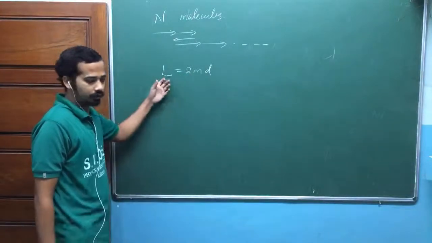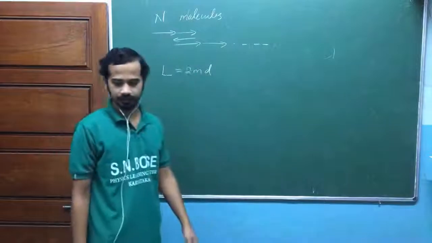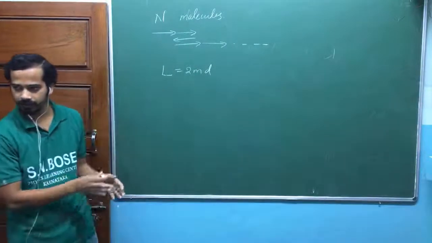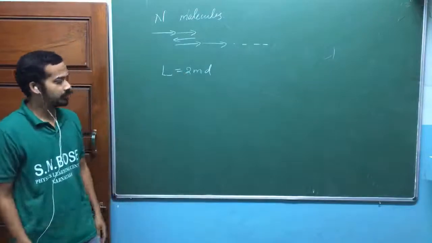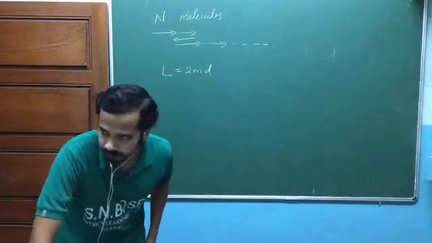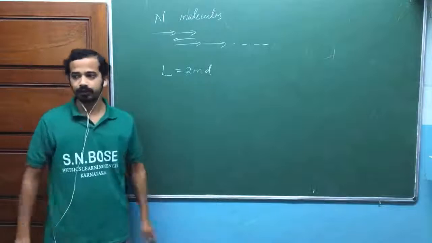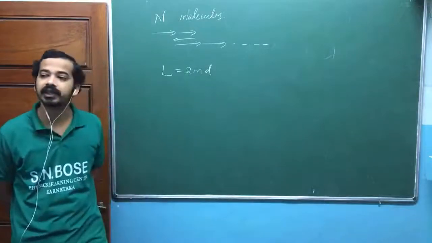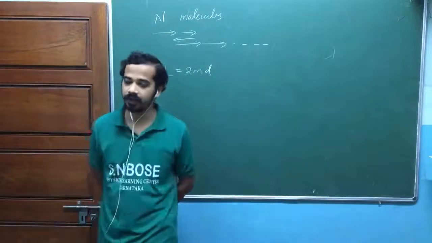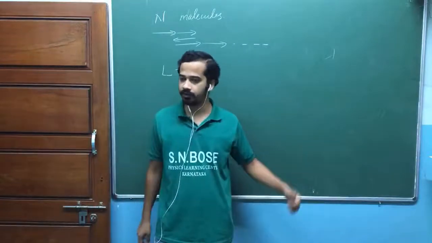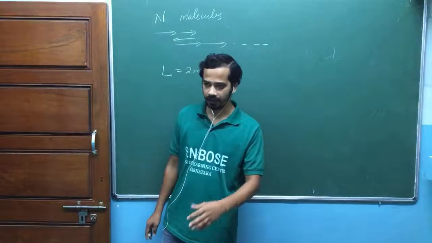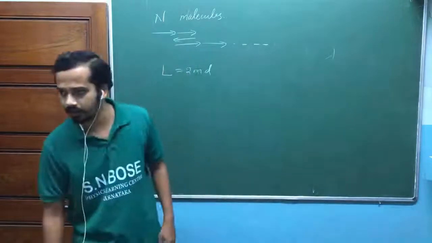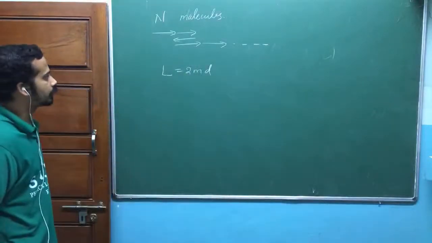To get this total length, how many possible ways are there? How many possible ways can we arrange those molecules so that the total length is L equal to 2m into d? Later we call those states actually. How many states correspond to this length? That state count will decide entropy. And from entropy we can derive a lot of things. So that is the idea actually.